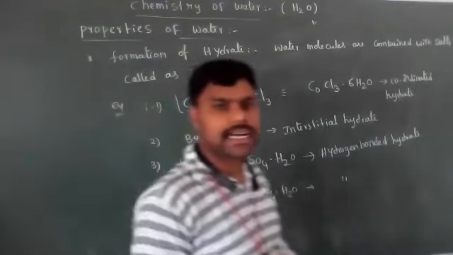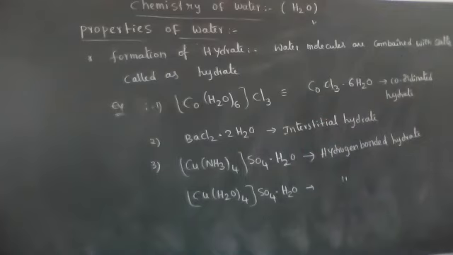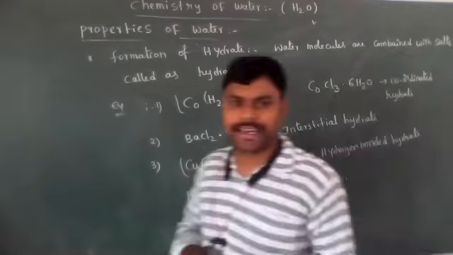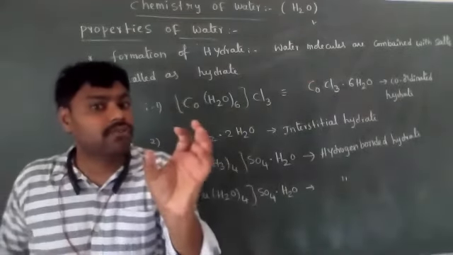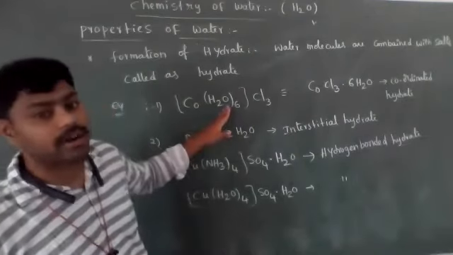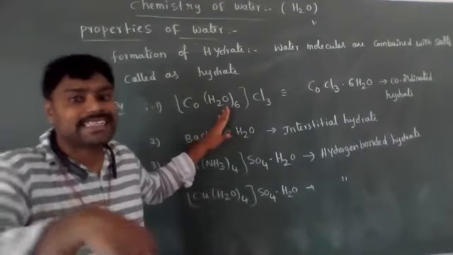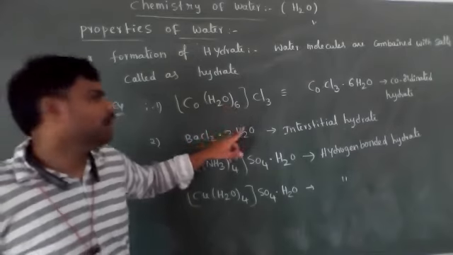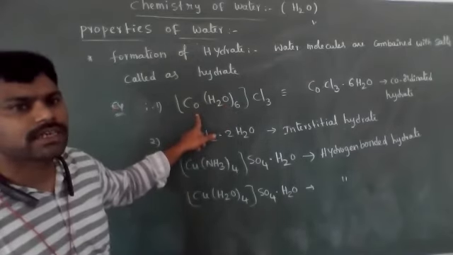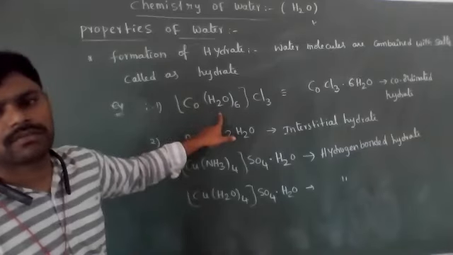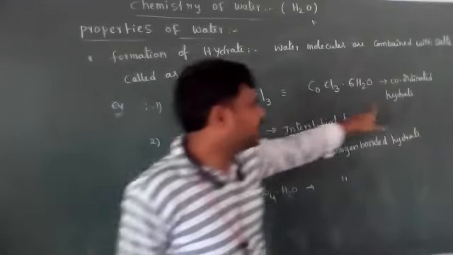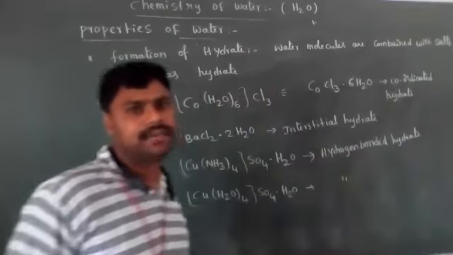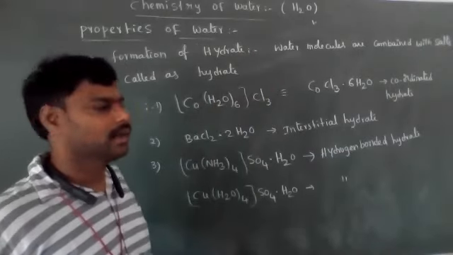So mainly three types of hydrates exist. One is coordinated hydrates, the second is interstitial hydrates, the third is hydrogen bonded hydrates. Coordinated hydrates means the water molecules present in the salts are bonded with transition metal ions through coordinate covalent bonds. Such types of hydrates are called coordinated hydrates.